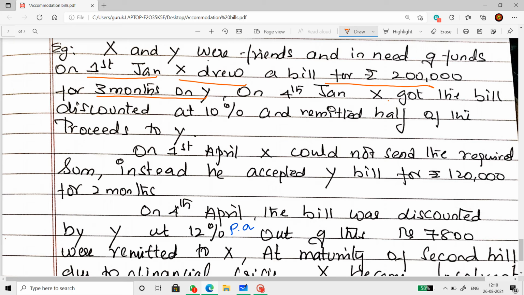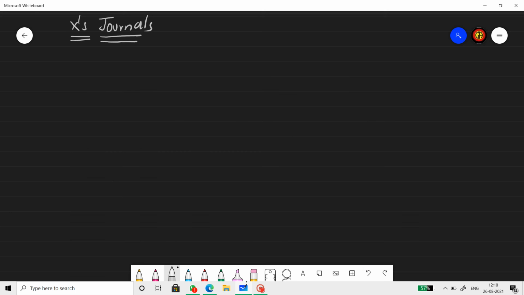So it's BP for X, isn't it? On 4th January, X got the bill discounted at 10% per annum. Fine. So on 4th, we need to pass the discount entry. And then remitted half of the amount to Y. So I have to pass a remitting entry here on 4th. So let's do till here first in the books of X.